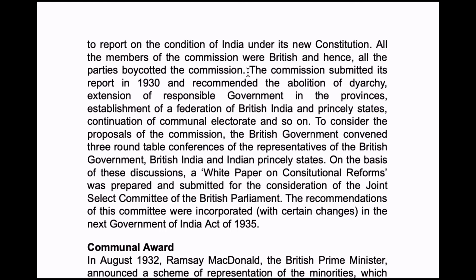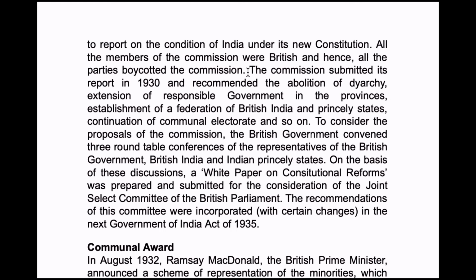So here, Simon Commission gave a report. In that report, it said that abolition of diarchy should be done, and responsible government should also be expanded to provinces also, and a federation should be established between British India and Princely States. Federation means mutual cooperation. So communal electorates should be continued.